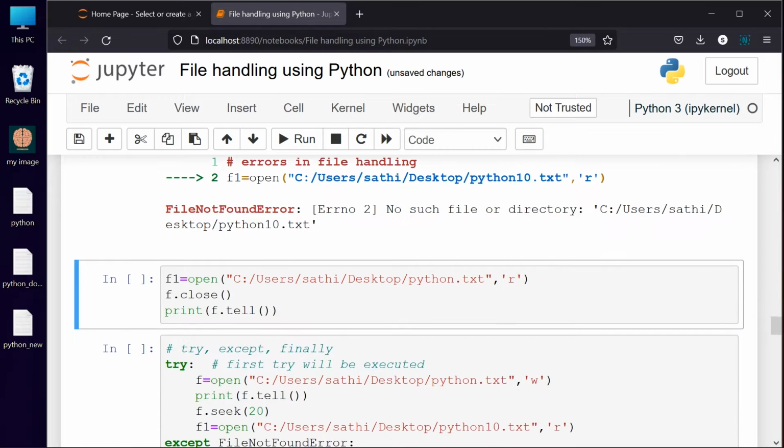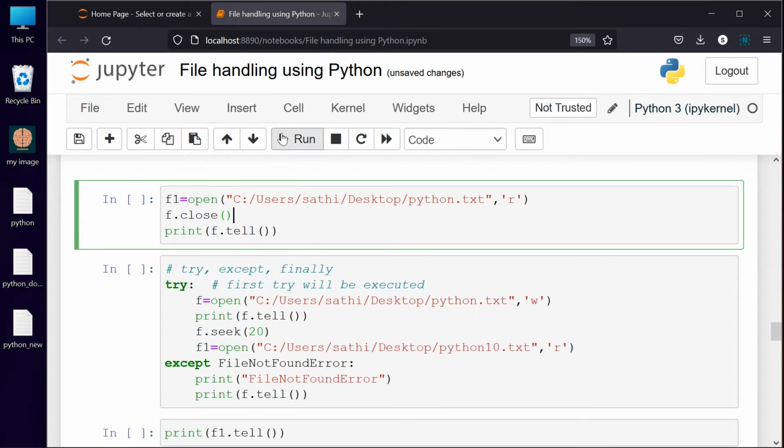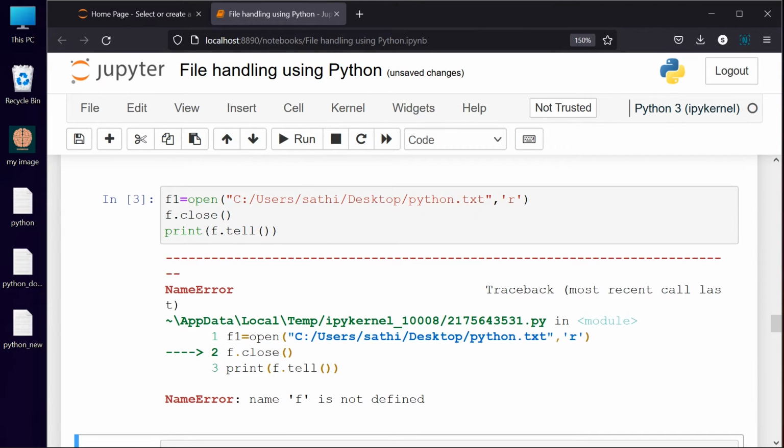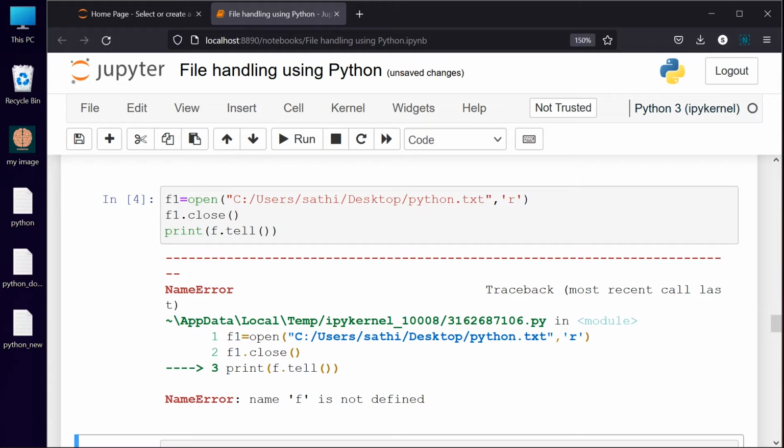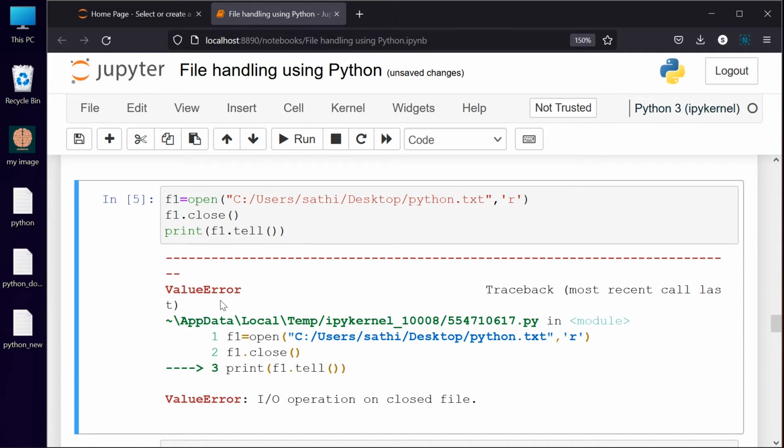So file not found error is there, and the next one is name error. So okay, it should be F1. The name F is not allowed, so here also it should be F1. The errors which occur here are value error, file not found error, and if you are using a different name, it is going to be a name error.